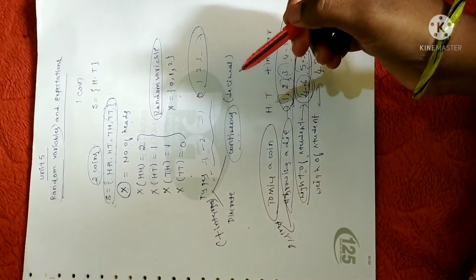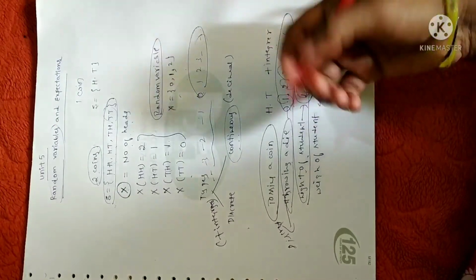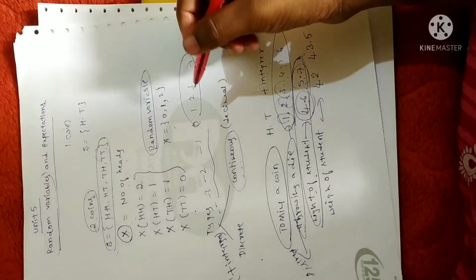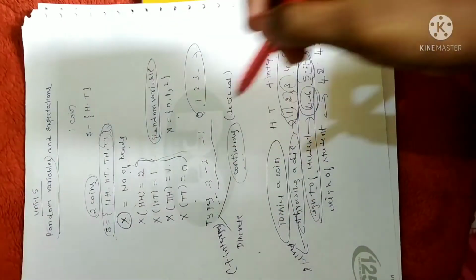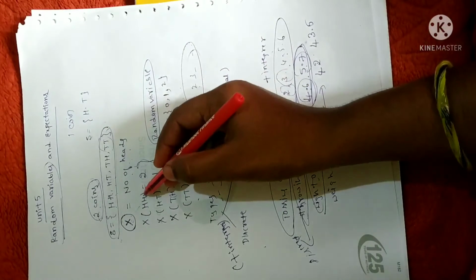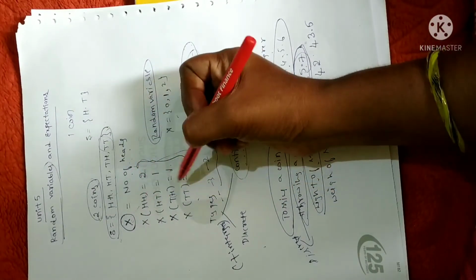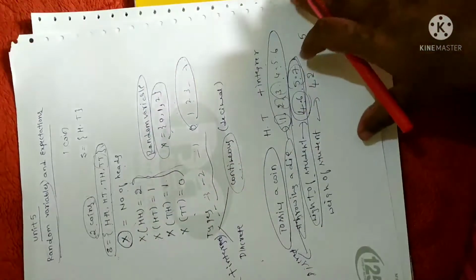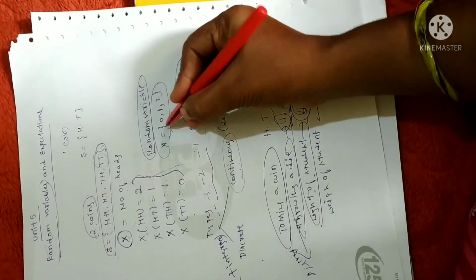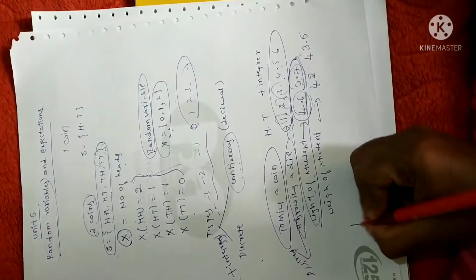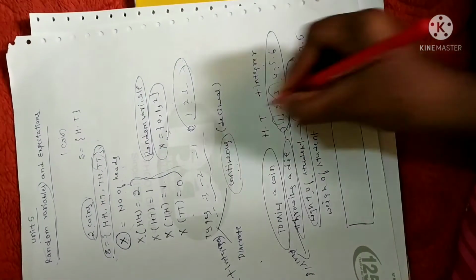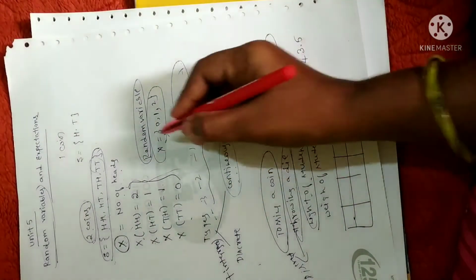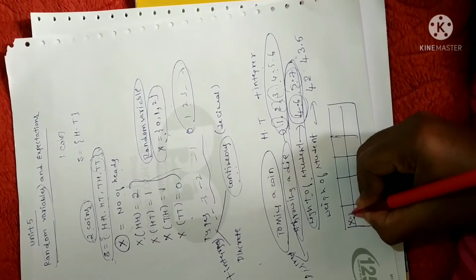Clear? Next is probability distribution. As you already learned this concept in your class 12, I'll just explain the probability distribution with reference to this example only. Probability distribution, in the sense, is with reference to a random variable. Since here I have listed the random variable 0, 1, 2, we are going to make a table of the probabilities of these random variables. We list the random variable in the first column, that is x, which is none other than xi.